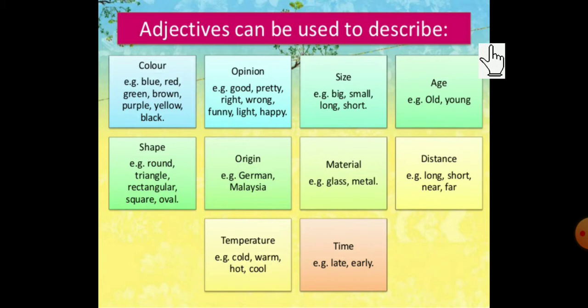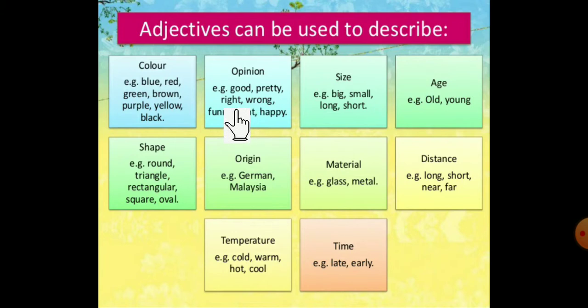So adjectives are used to describe the following things. See here, color. If you want to describe the color, you use an adjective. In color, which words will come? Yes, blue, red, all these colors come under color. Next one is opinion. If you want to give an opinion about any person or any noun, you can use these words. See here: good, pretty, right, wrong, funny, light and happy.